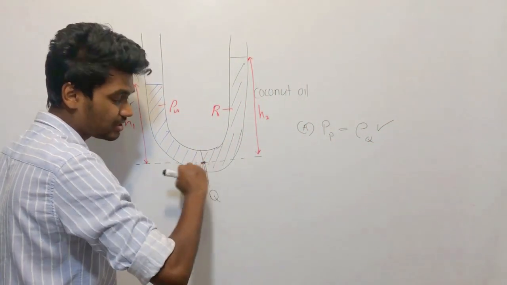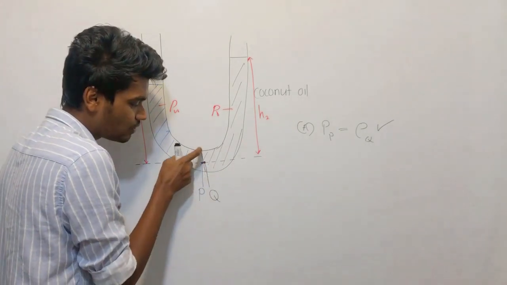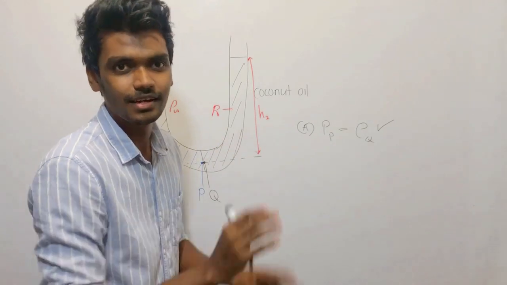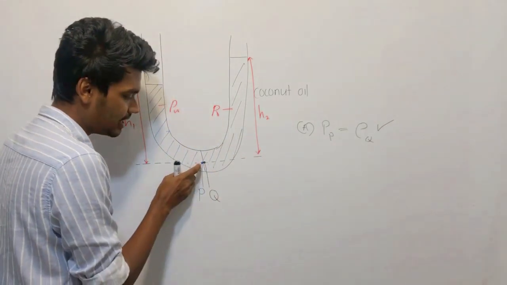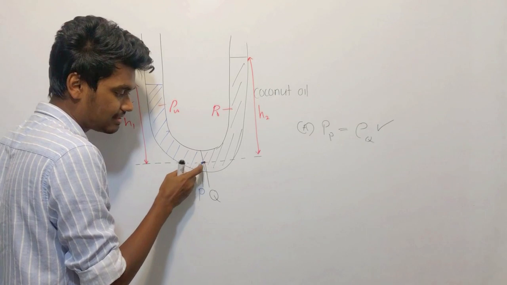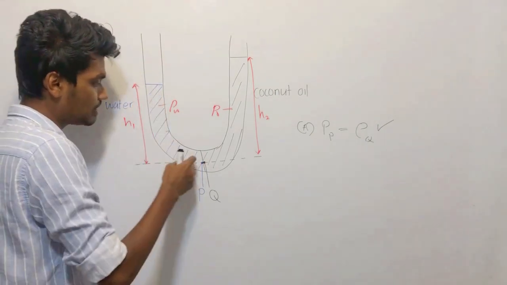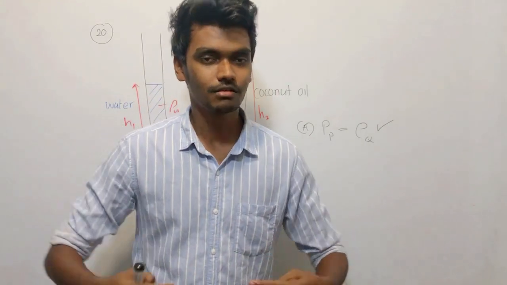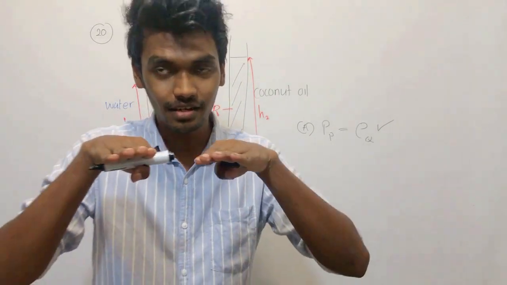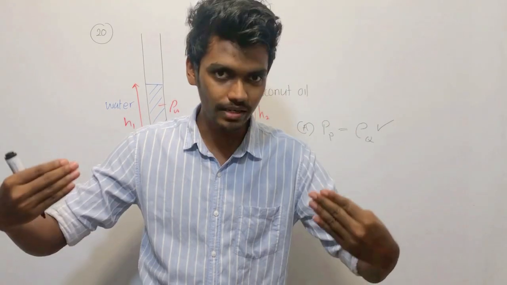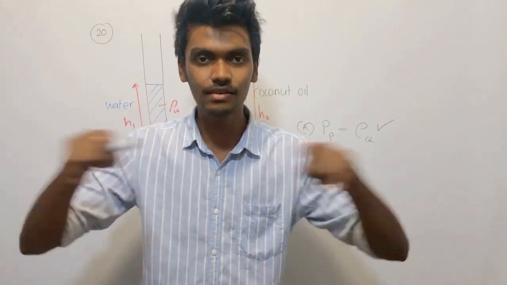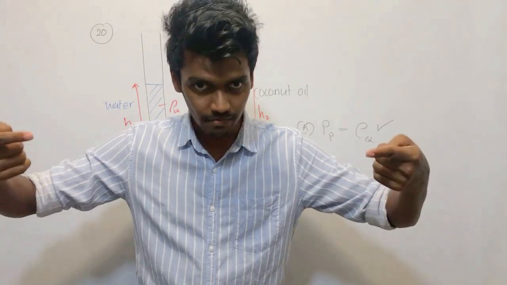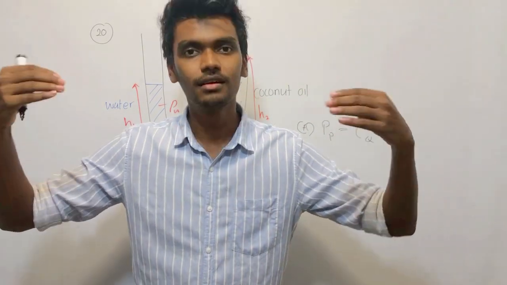And also, this is on the horizontal line. It falls on the same interface, at the same point, but to confuse you, they have given two separate points, P on this liquid and Q on this liquid. So obviously, you might get confused. What you know is that two points in the same liquid, at rest, on a horizontal line, have equal pressure.